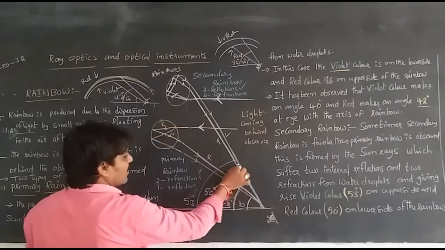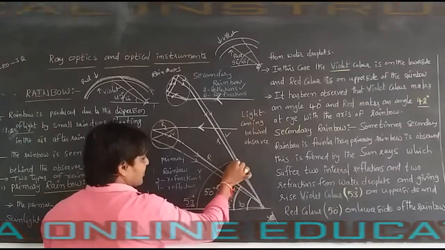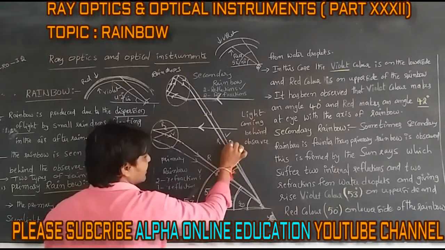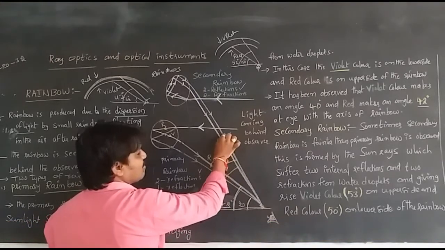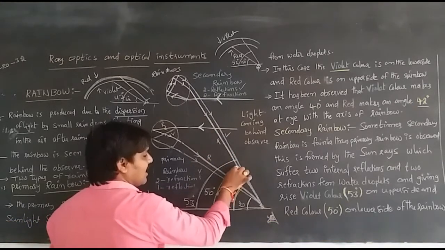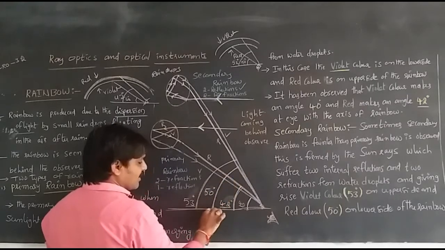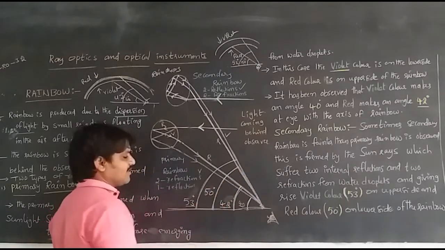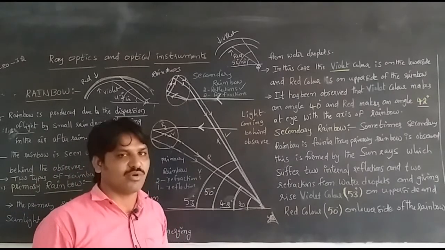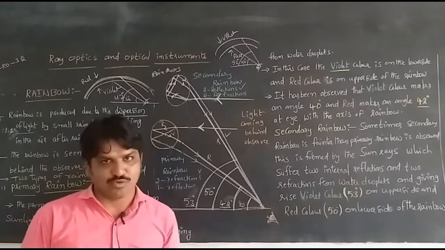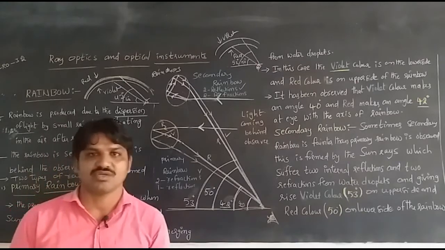The violet, the outside color, makes an angle of 53 degrees in the secondary rainbow, and the inside color, red, makes an angle of 50 degrees with the axis at the eye. This is about a rainbow, one of the natural phenomena due to sunlight.